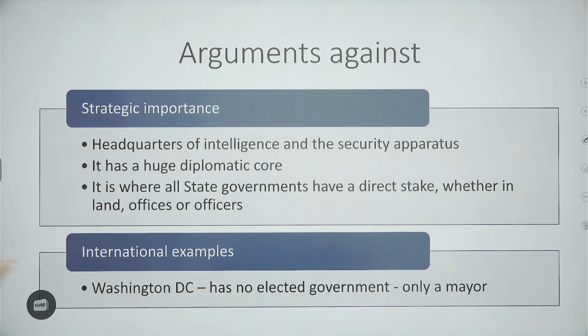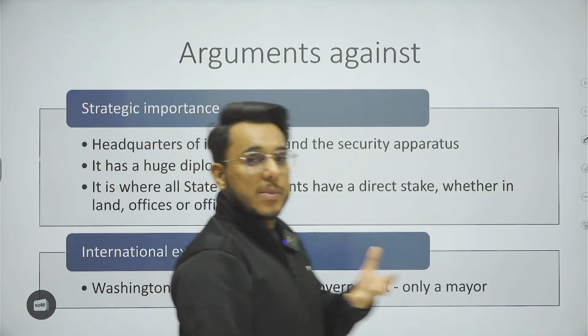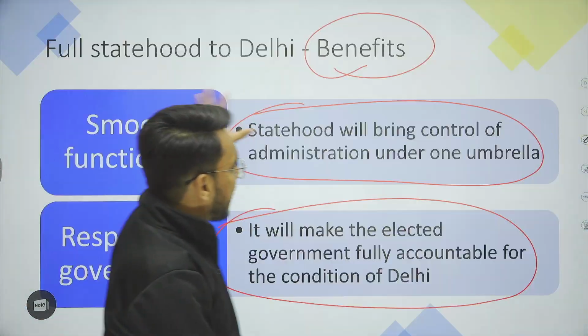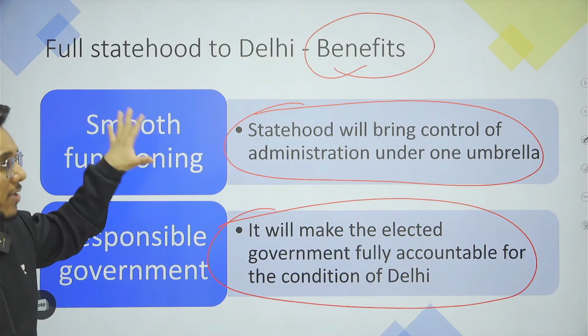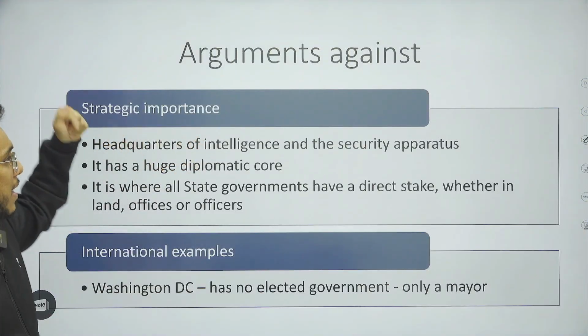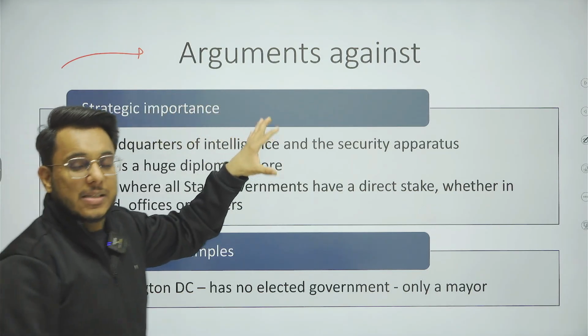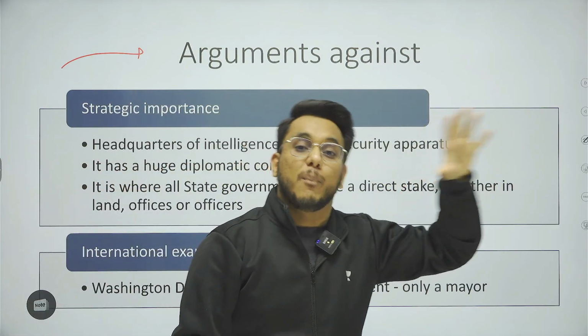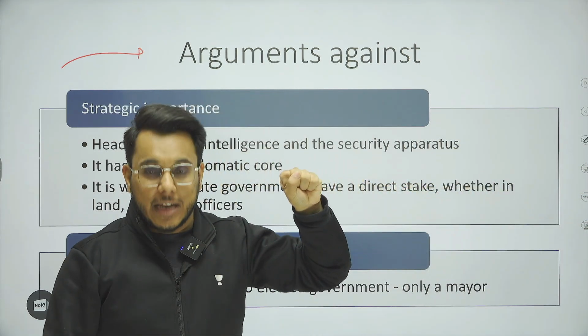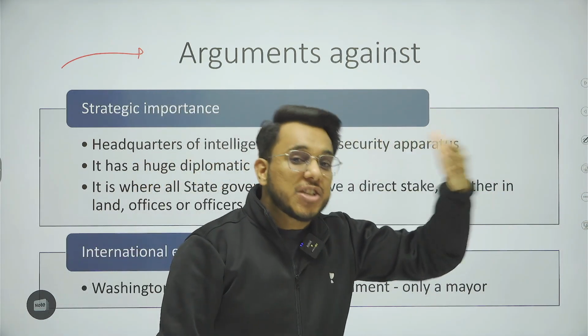Moreover, as full statehood is being asked for and it is said that these benefits will come if full statehood is given, at the same time there are arguments against it as well. It has been said that there is a logical case that so much power cannot be given to the government of Delhi. Strategic reasons have been given.